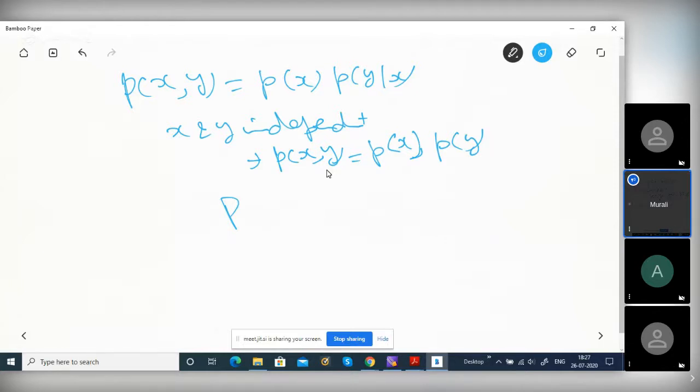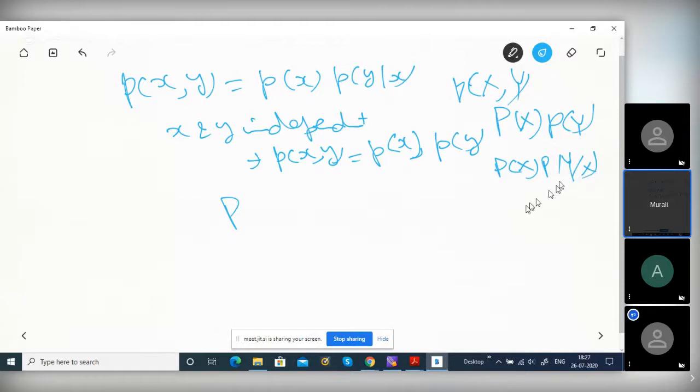Is it clear? For discrete, capital P of x comma y is P of x into P of y if independent, or P of x into P of y given x in general. If it is independent, P of y given x will turn to P of y.